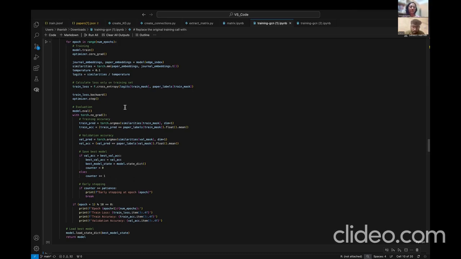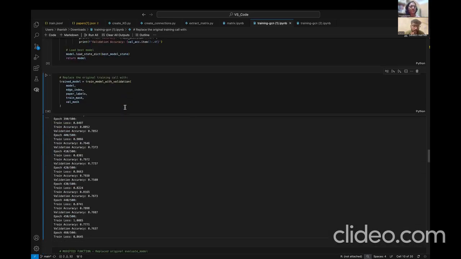While training, the journal embeddings are used to calculate the top one predictions for the papers. So the cross entropy loss is used, where we get the loss function, and the journal embeddings are the weights of the GCN, which will be changed during backprop.